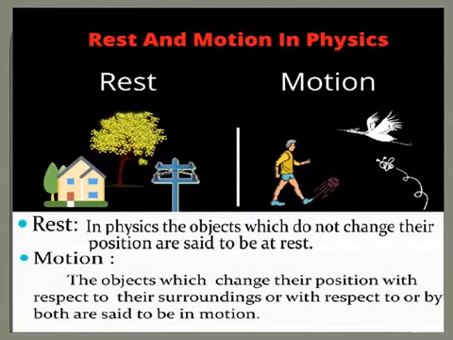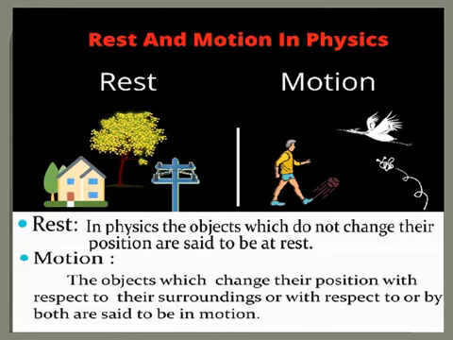rest and motion. These are the two important terms in physics which you must know. If a body is stationary, that means it doesn't move, then we say that the object is at rest. So look at the examples which are given in the slide for objects which are at rest.